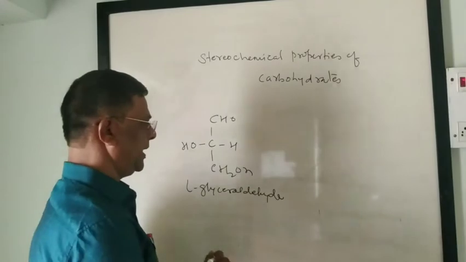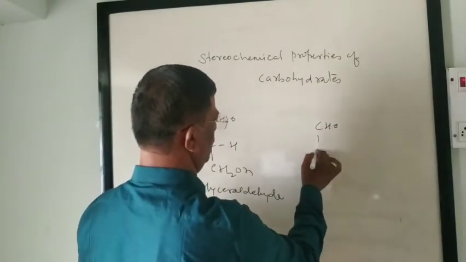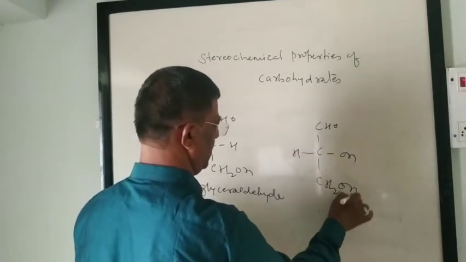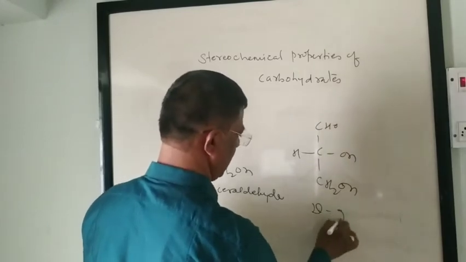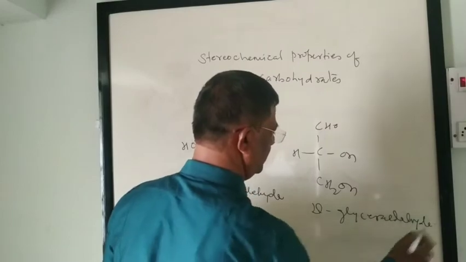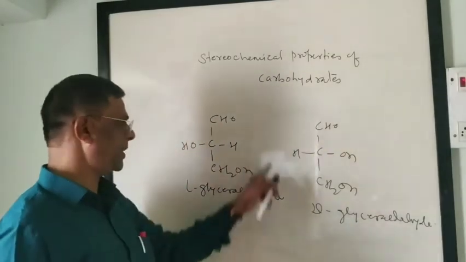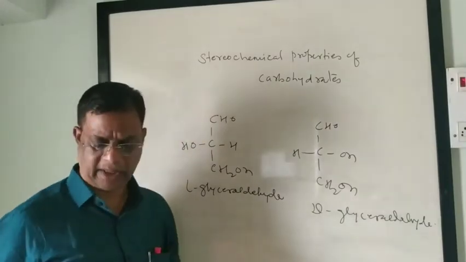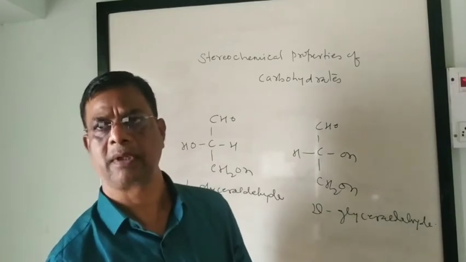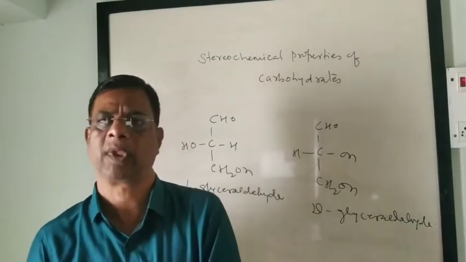And its isomer, the D form: CHO, COH, H and CH2OH. So this is D-glyceraldehyde. Both are mirror images of each other, but they are not superimposable optical isomers.